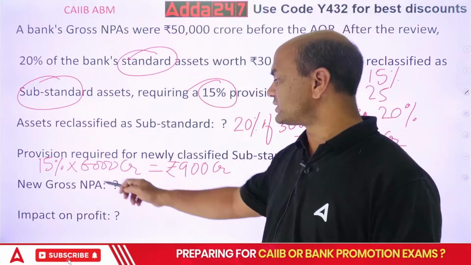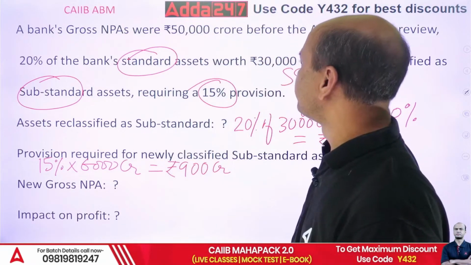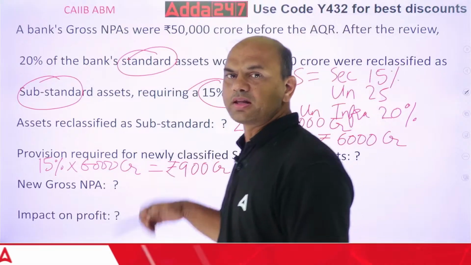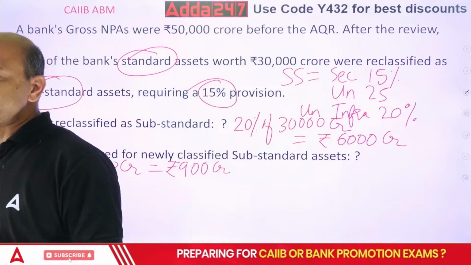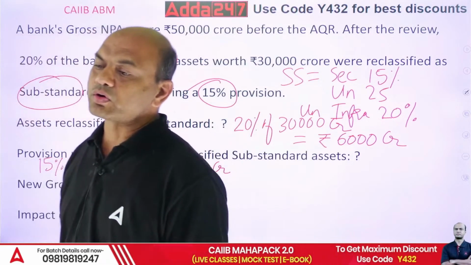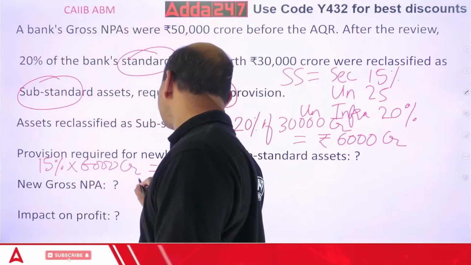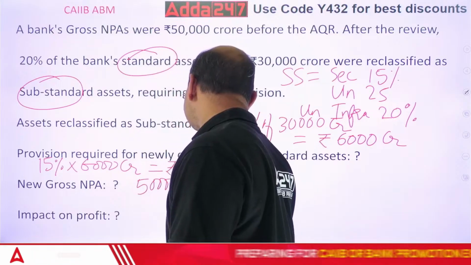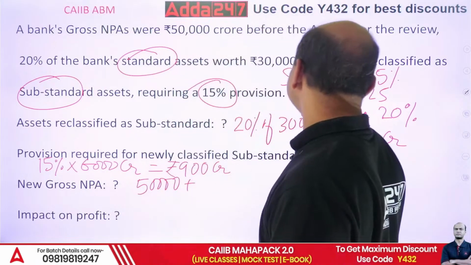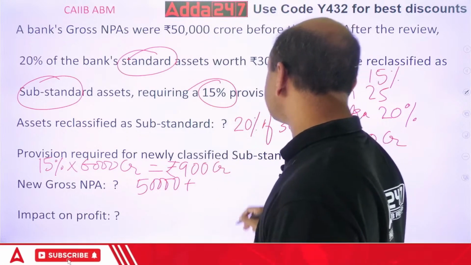What is my gross NPA now? New gross NPA. What was my earlier NPA? My earlier NPA was 50,000, right? So new gross NPA is 50,000 plus the new NPA. Whatever has become substandard is a new NPA, so 6,000.